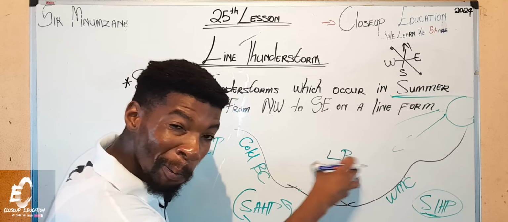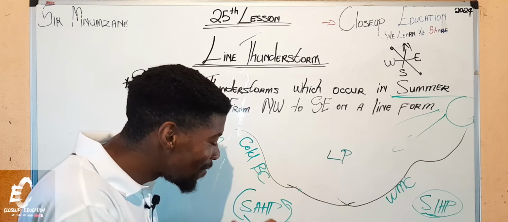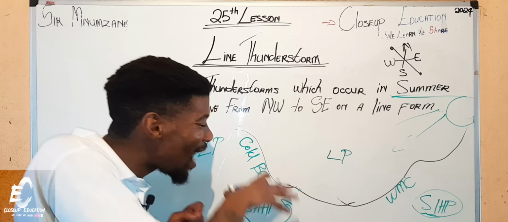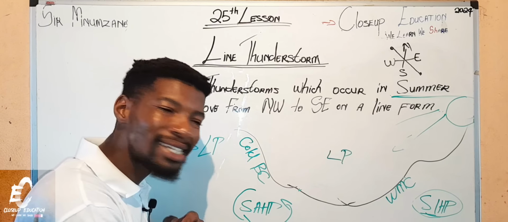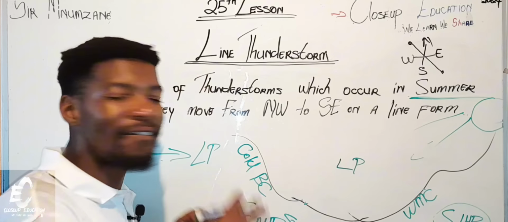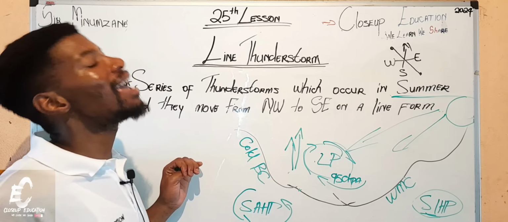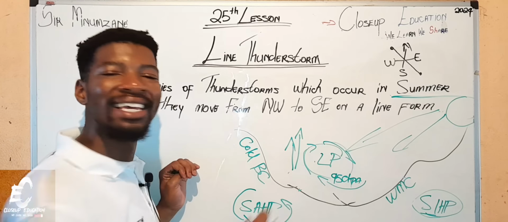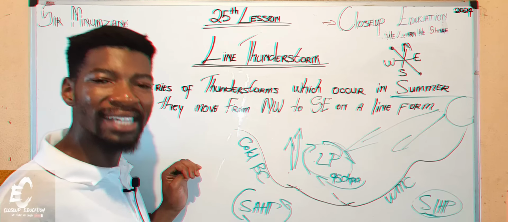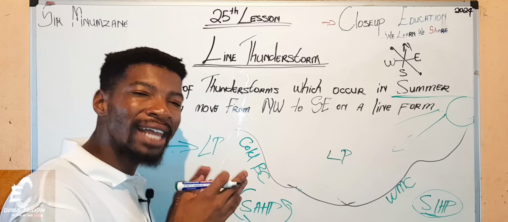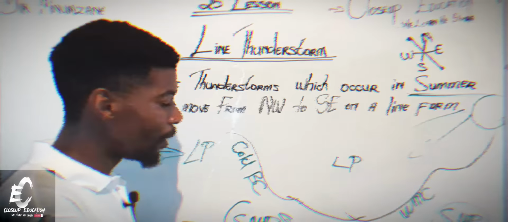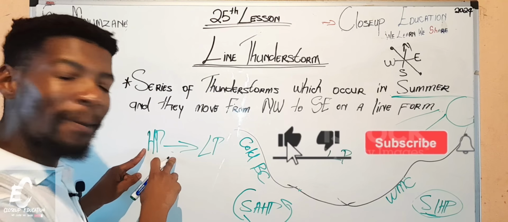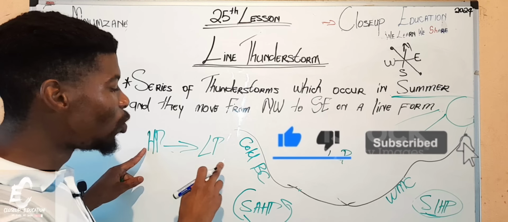So if there's a low pressure in the land, even if the South Atlantic high pressure is very much far away, yes, guys, in summer, these two high pressure cells are very much far away from this land. Yes, all these three of them. It's just that I do not have that much space, but usually they are very much far away. So as we said, air pressure moves from high to low, right?